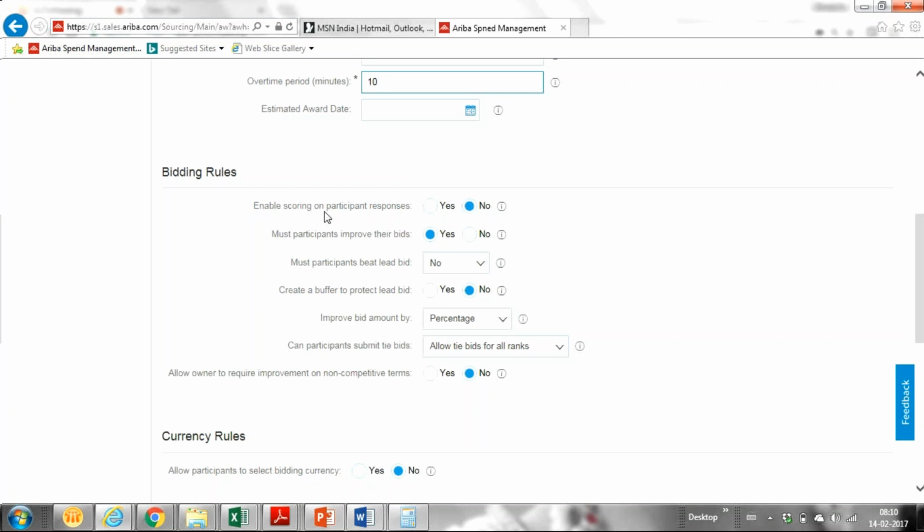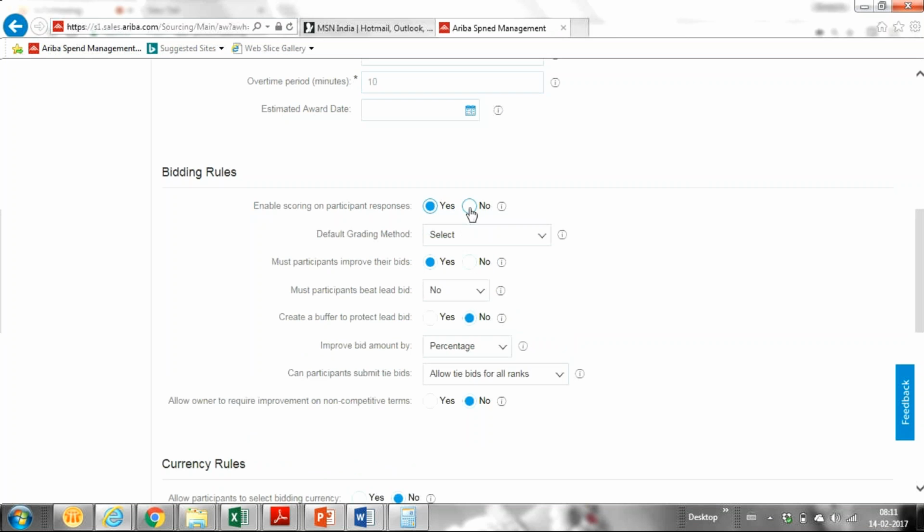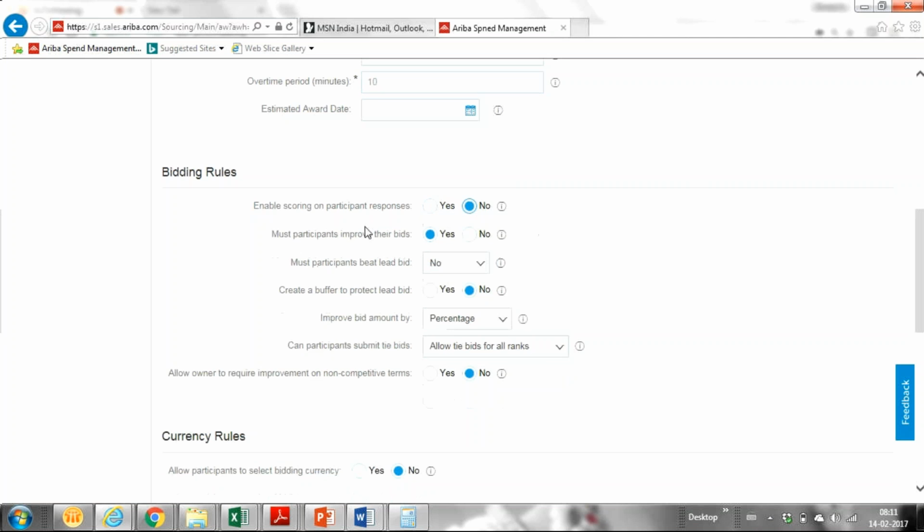So, bidding rules. Here we have so many bidding rules, but because it's a competitive one, we'll have different bidding rules here. Enable scoring on participant response: we can score according to the suppliers' responses, and we can consider this while awarding. Scoring and grading will be on the questions, depending upon what questions we are asking.